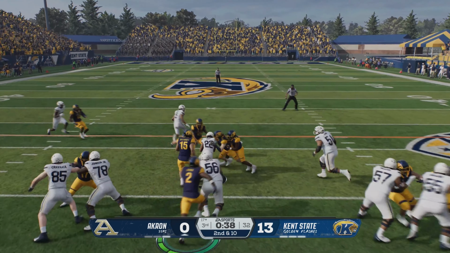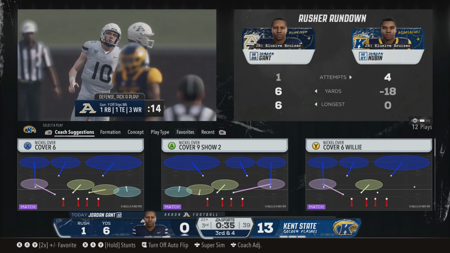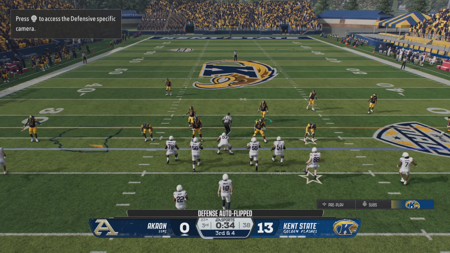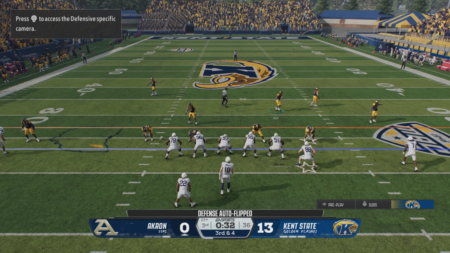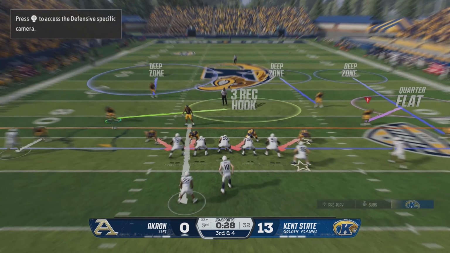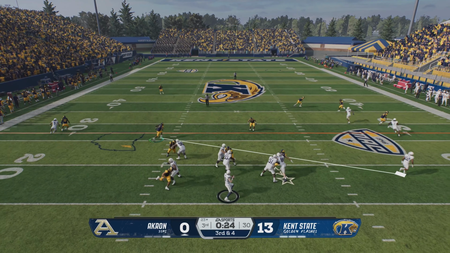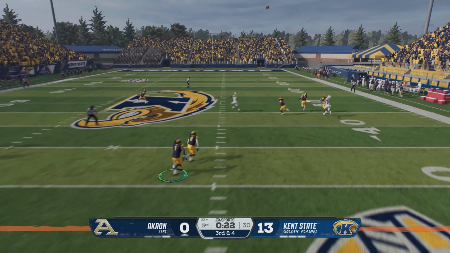And the ball is handed off out of the shotgun. And they'll tackle him about the 23-yard line. What a great job to be able to establish some rhythm to an offense. When you can run the football like this, it just opens up the playbook. You can continue to run. You can go to play action. You really keep the defense on their heels when you can run the ball like this.